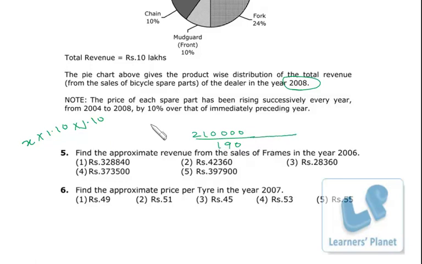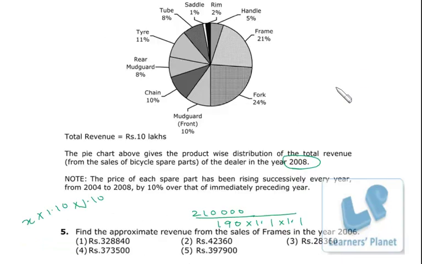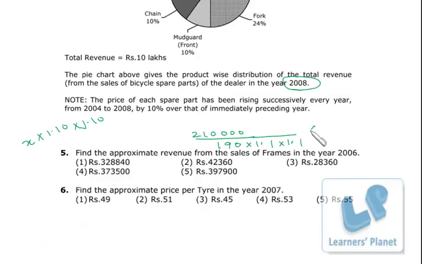So before 2 years the price must be this divided by 1.1 and 1.1. So this is the unit price in year 2006. Now how many units are being sold in 2006 of frames? These are 360. So this is unit price into 360. That will give us the revenue or sales generated by frames in the year 2006.